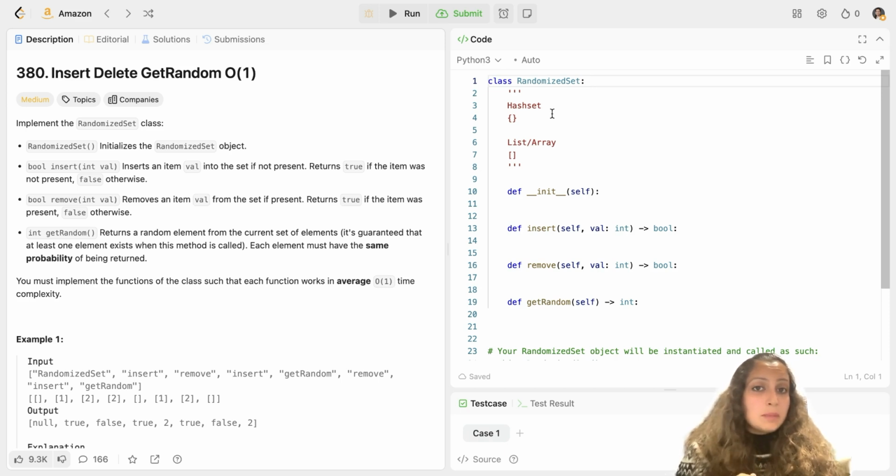The problem will come in GetRandom, because if you use any built-in function from Python, like a random choice function, it will take O(n) time complexity to find a particular value and return it from a hash set. So you cannot directly do it from a hash set. You would have to maintain a list or array, because a hash set is unordered.